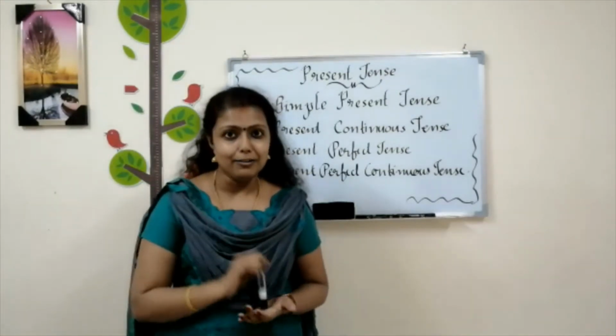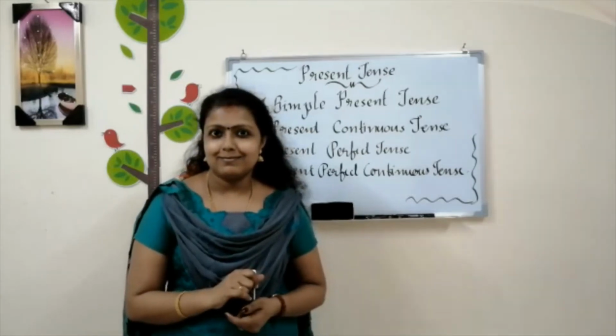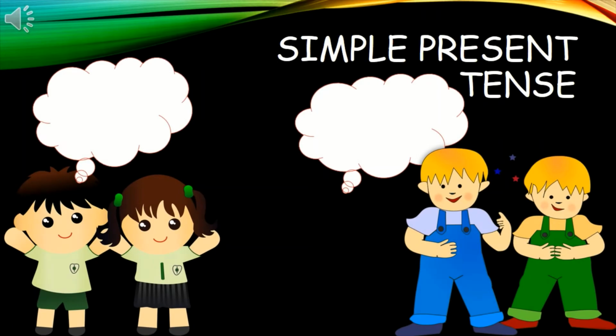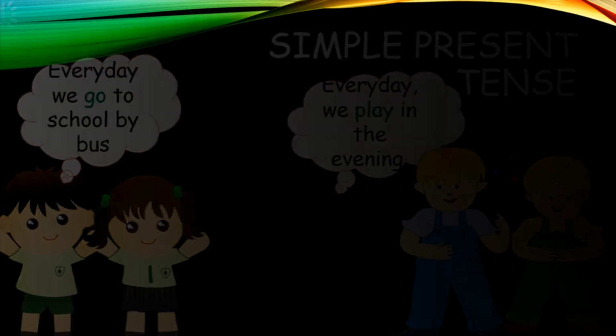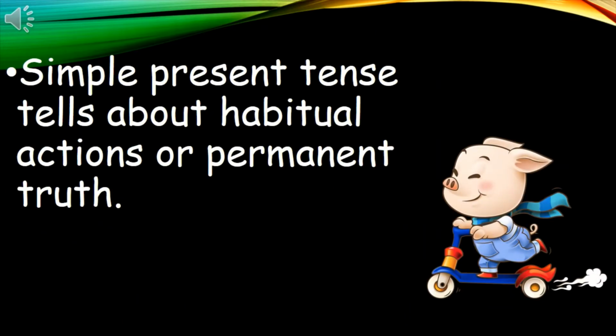And we are concentrating on simple present tense. Simple present tense tells about habitual actions or permanent truth.